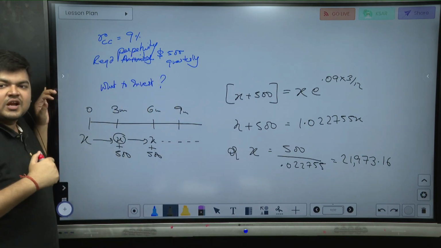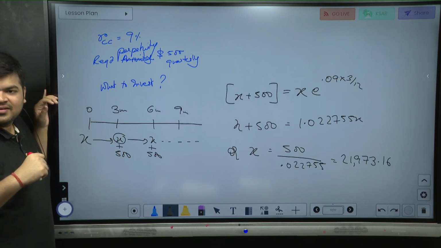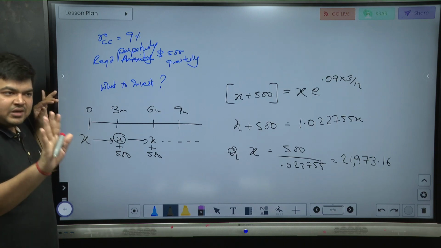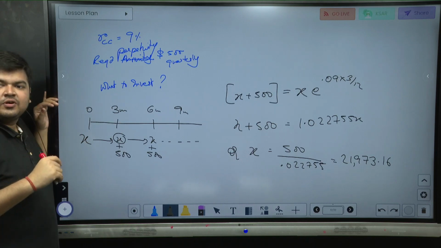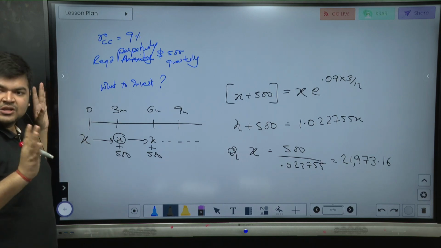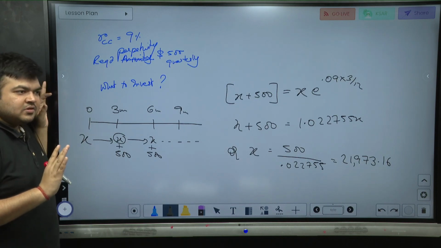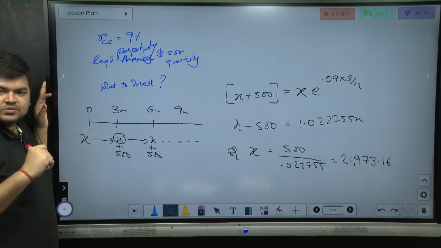Even if you do not understand compound interest and continuous rates and all, you should be able to answer that. I'm getting 500 4 times a year. So on a per annum basis, I'm needing $2,000. If I'm ignoring any kind of continuous rate, compounding, etc., I'm doing a very, very rough calculation. You need 2,000 per annum, right? So 9% of something has to be 2,000. So 2,000 by 9% is 22,000.